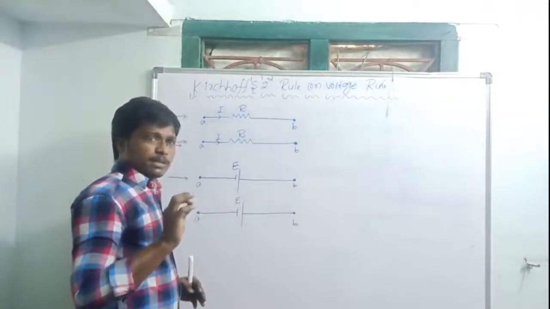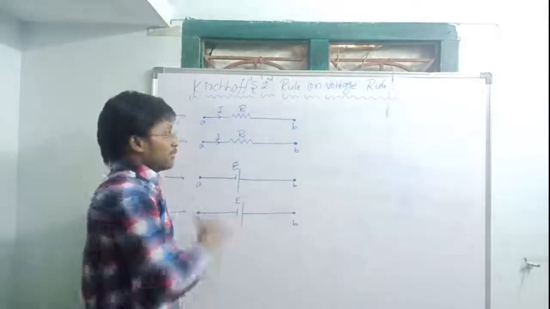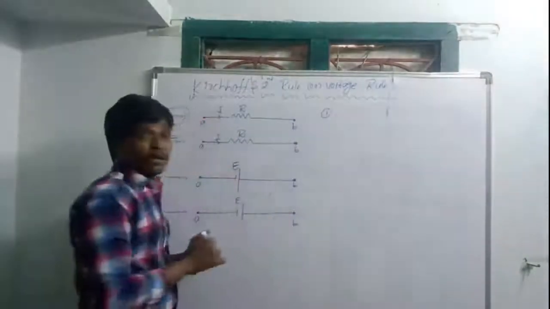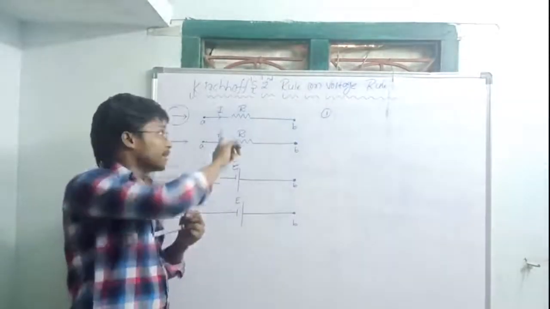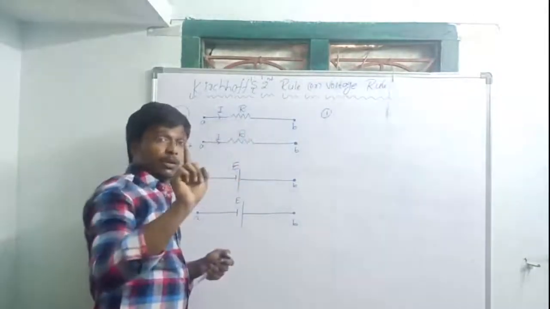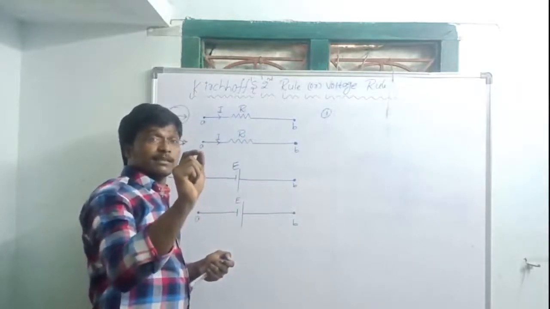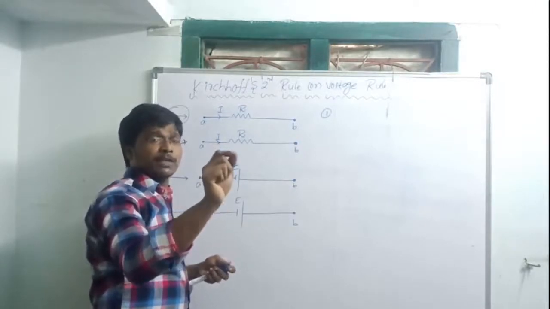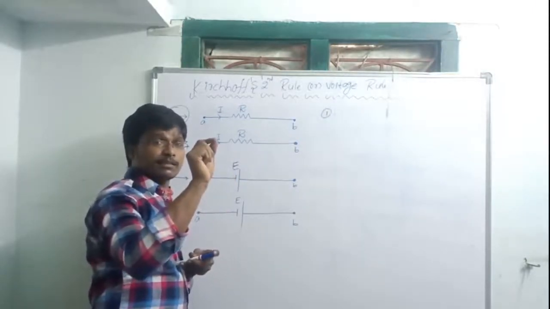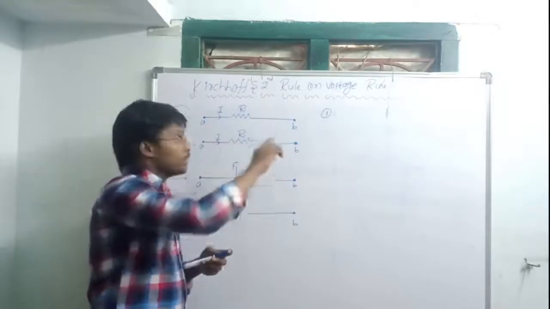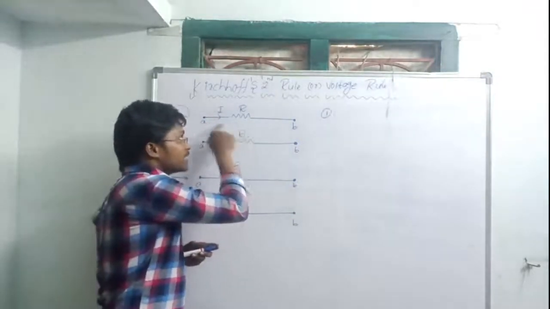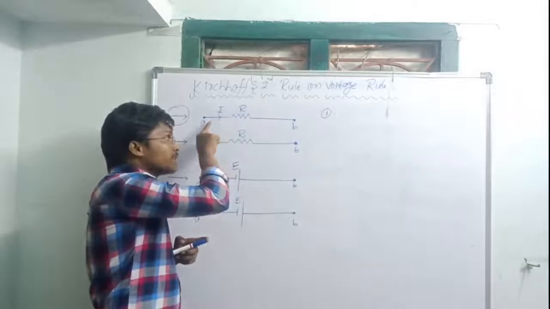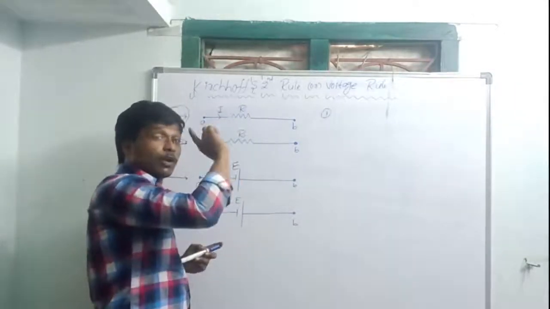Okay, please remember, first one. I am giving the explanation about this one. The direction of the current is the same as the direction of the loop. When the direction of the current is equal to the direction of the loop, suppose the direction of the current is moving in this direction, already given in the circuit, this arrow mark will indicate the direction of the current.